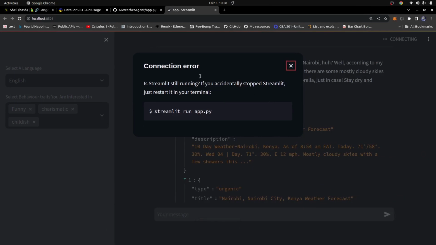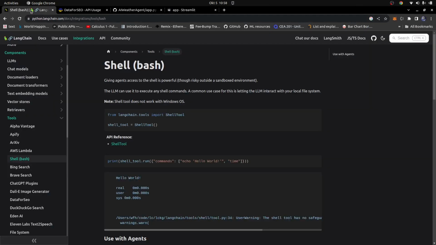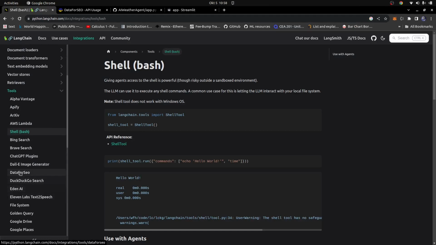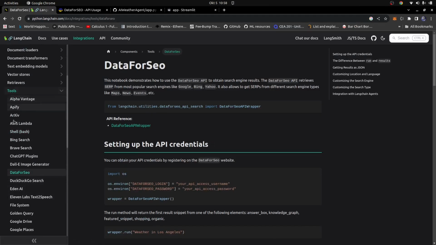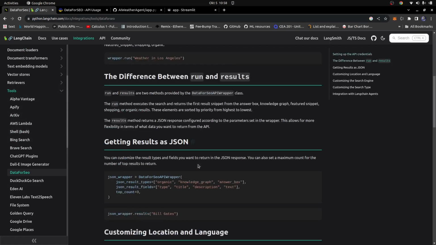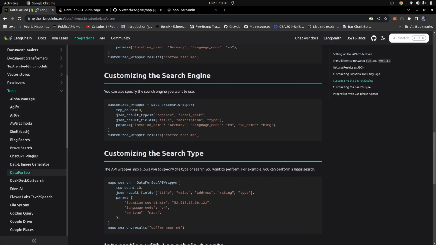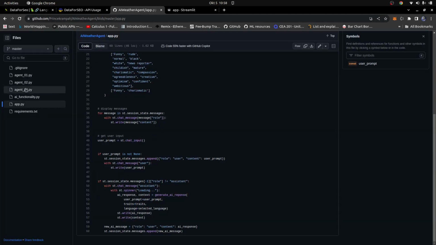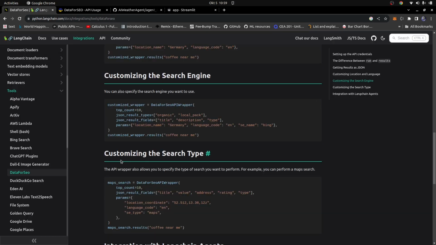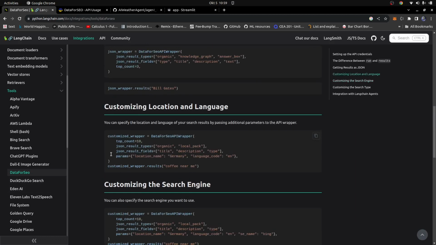But in the meantime, let me just go in here. I'm going to be using this right here. Let me try to see DataForSEO. You can find it in the Python LangChain official documentation, and you can see how to use it right here. If you're having any issues, I also have code on my GitHub page. I'm going to leave the link in the description so you guys can have access to it. Okay. So that's the library we're going to be using. It's called DataForSEO, and you can read more about it in the official documentation.